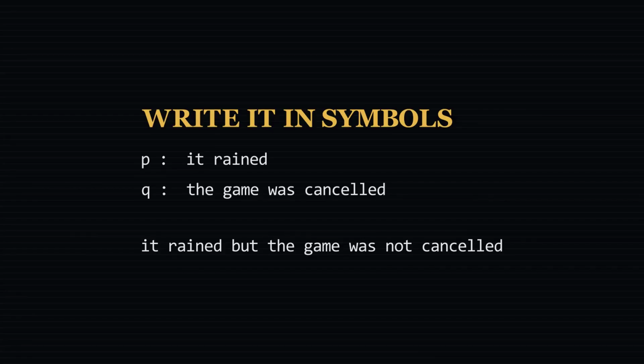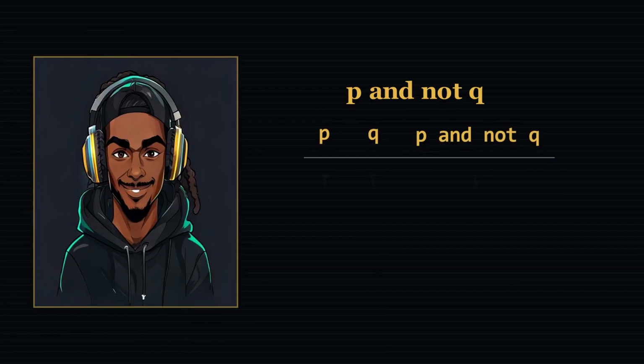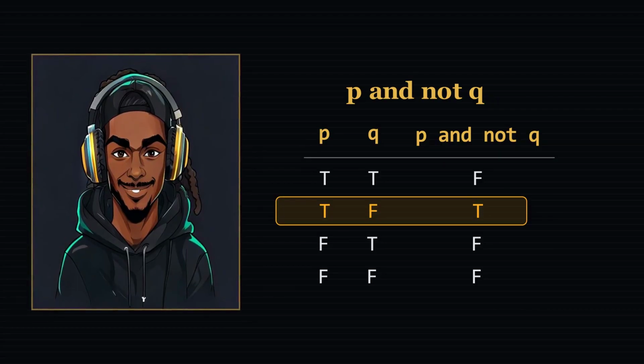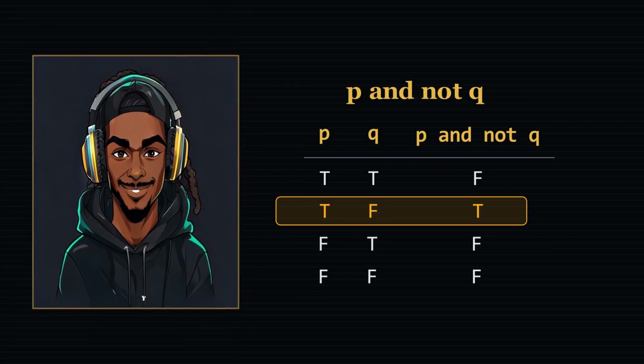Right hand on the Bible, sacred oath. Sworn in, born again. P and not Q, the word, but is just an and with attitude. We hit that again in episode 3. And the table for P and not Q has exactly 1 true row: P true, Q false. It rained and it was not cancelled.